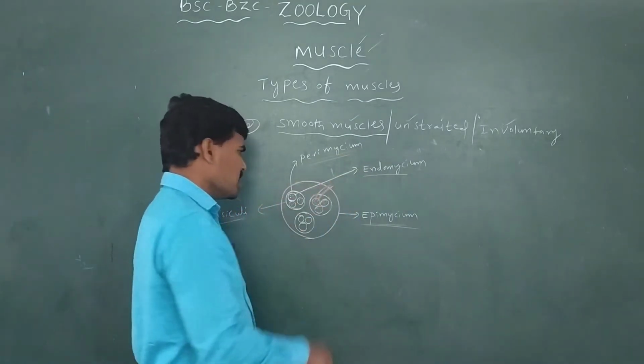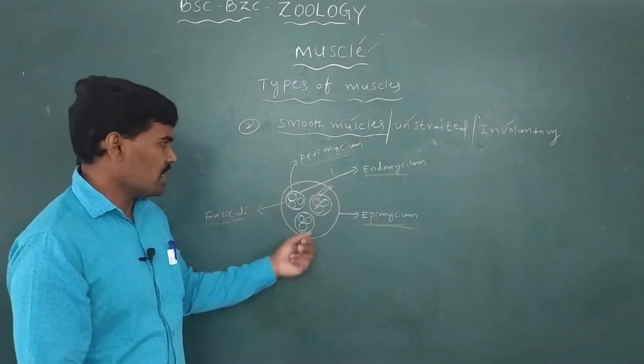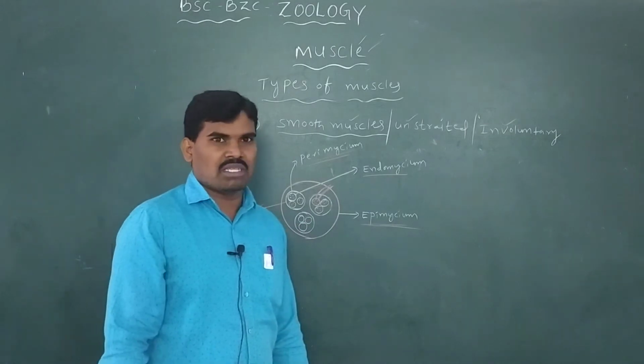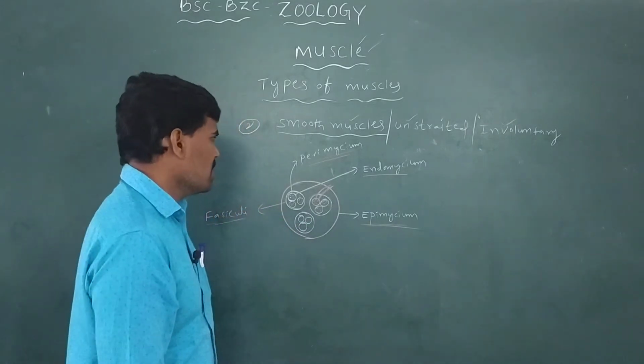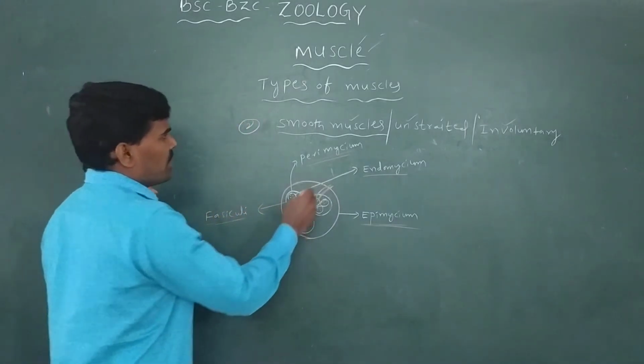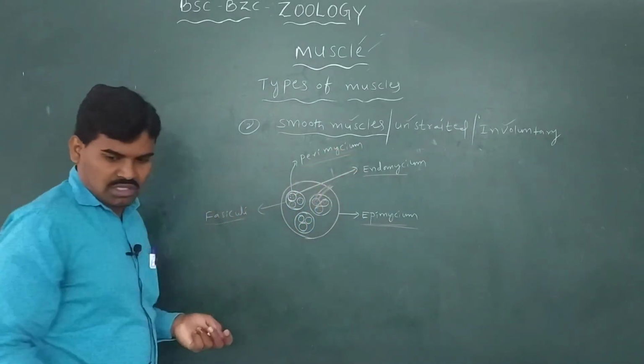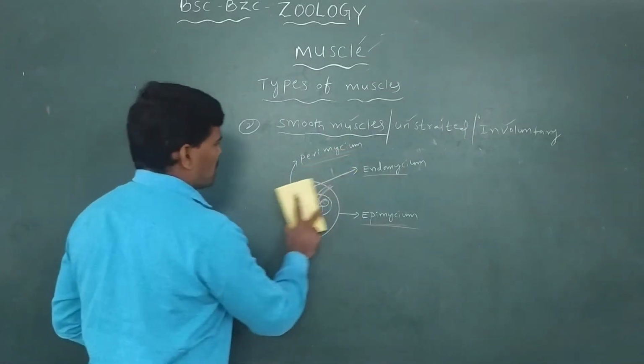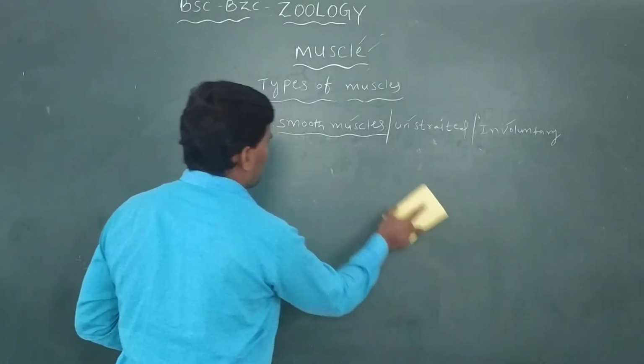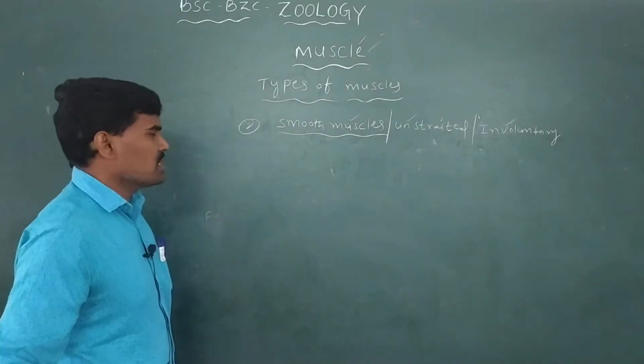The group of fasciculi is surrounded by another layer called the epimysium. These three layers form the muscles, so this is the formation of muscles, made up of a number of muscle fibers.